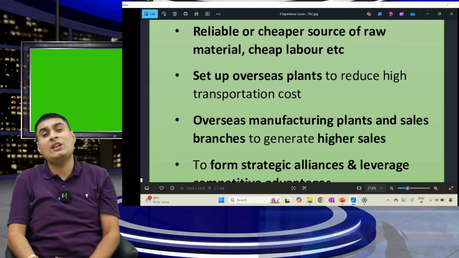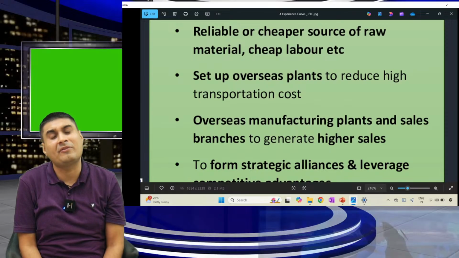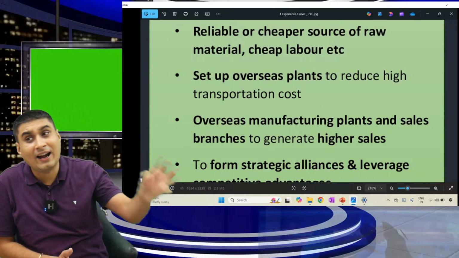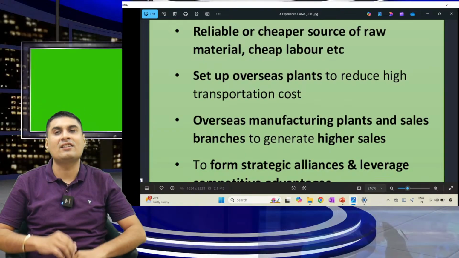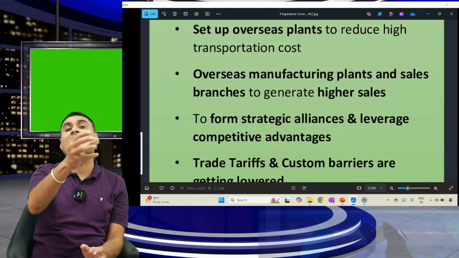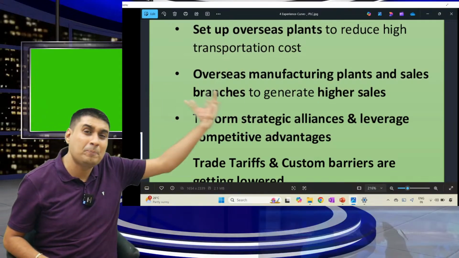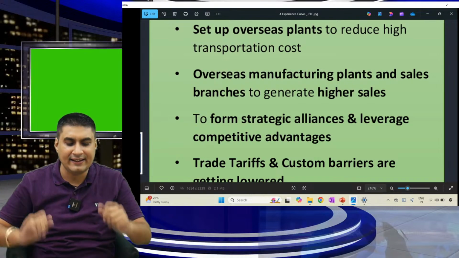Next, reliable or cheaper raw material and labor. Are you clear? Raw material and labor are very cheap in India, Bangladesh, Vietnam. That is why people are doing globalization. That is why in India we have several centers. Next, setting up an overseas plant to reduce transportation cost. Very simple. If Tesla keeps a plant there and then sends a car, it is very expensive. Better to make the car in India.